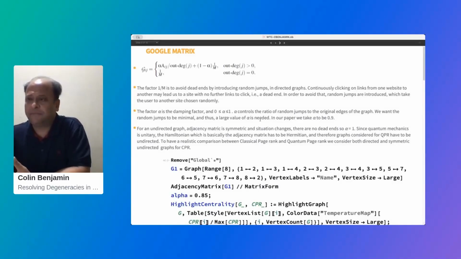Now if your graph is undirected, as a quantum graph would be, because the evolution is unitary and we are working with a Hamiltonian, which is Hermitian, a quantum Hamiltonian, therefore we have to go to undirected graphs. To have a very realistic comparison between the classical PageRank and what the quantum PageRank offers, because quantum PageRank can only work on undirected graphs, we find the classical PageRank for both directed as well as undirected graphs.